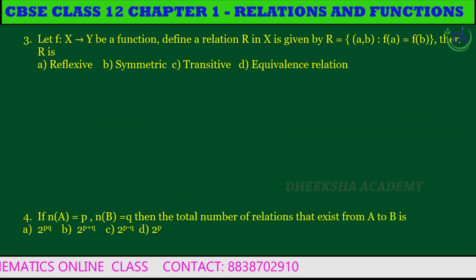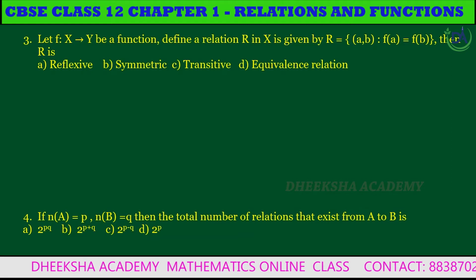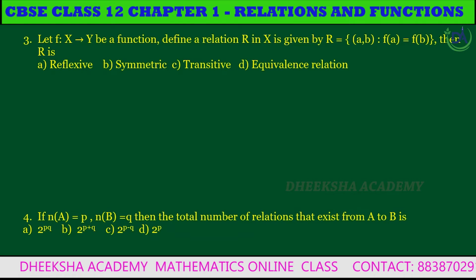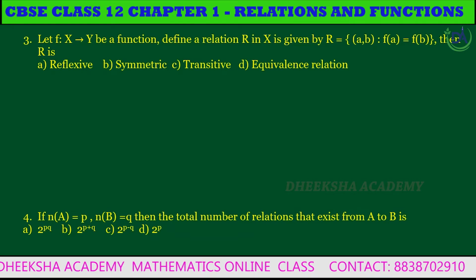Next question. Let f be a function defined from X to Y, and a relation defined in X is given by R equal to the set of all (A, B) such that f of A equals f of B. Then R is: option A reflexive, B symmetric, C transitive and D equivalence relation.